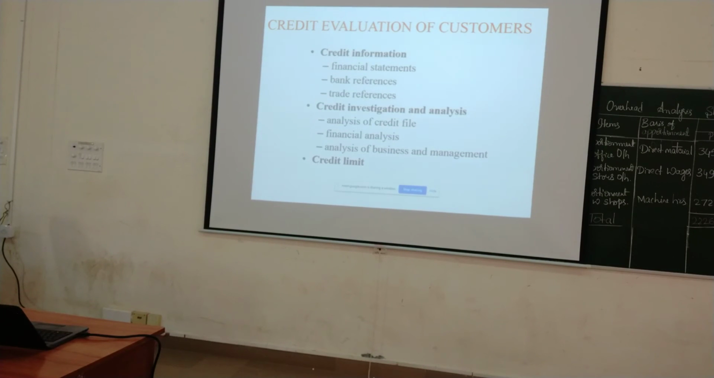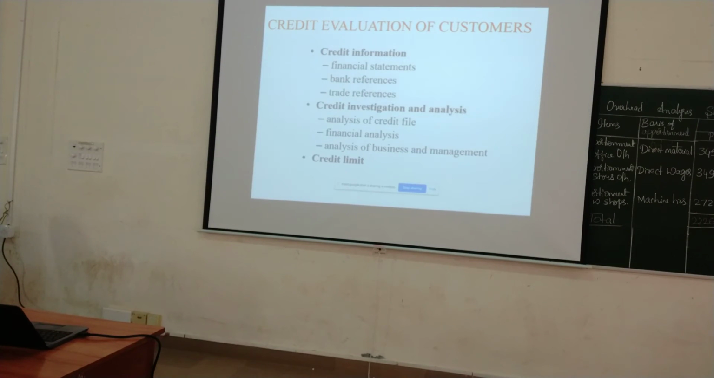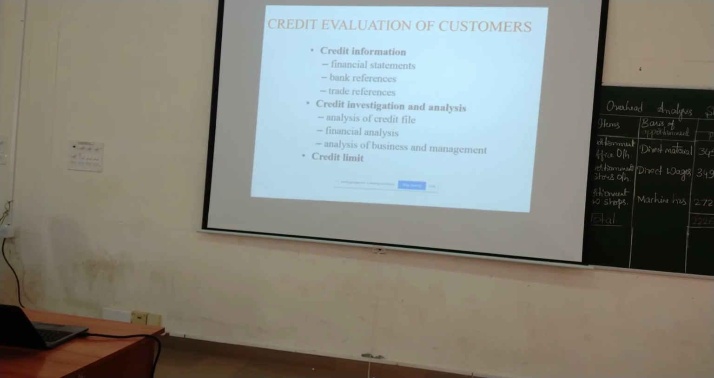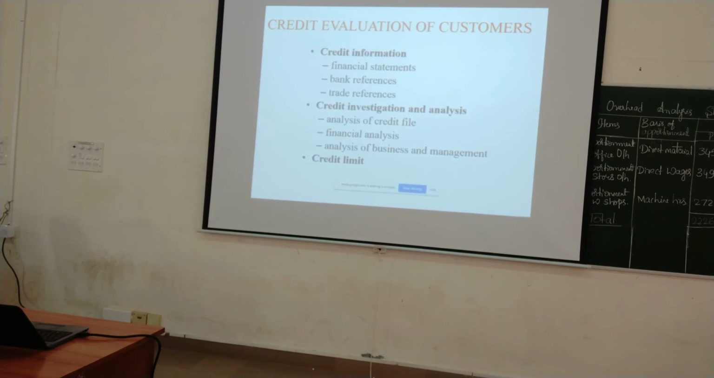The first is credit information, that is, how exactly the financial status of an individual is. Credit information basically includes the financial statement, bank reference and trade reference. These three things talk about the credit information of an individual. First and foremost, the financial statement. Whatever business is already being carried on, we'll assess it by seeing his balance sheets and all those things. We'll assess what the business is all about.